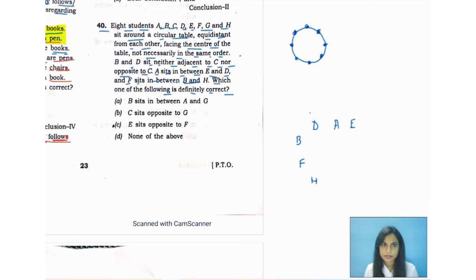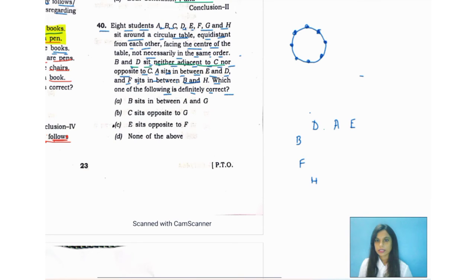Okay, let's consider the statements again. B and D sit neither adjacent to C nor opposite to C. Let's try to frame it once again in this circle. They are all sitting looking at the center, facing the center, and they are not necessarily in the same order as written here. B and D sit neither adjacent to C nor opposite to C. We are going to consider B and D afterwards.